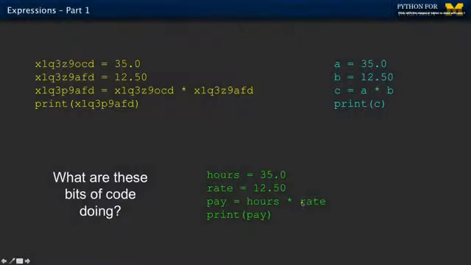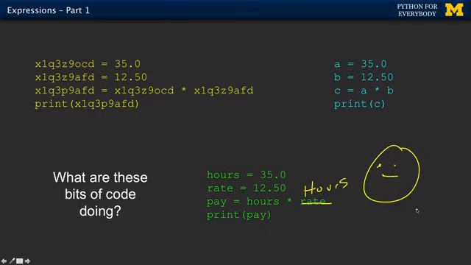So what if, for example, I rewrote this code and I said hours times hours? Wouldn't Python say, hey, that doesn't make sense. Why would you multiply hours times hours in a payroll calculation? And the answer is Python will happily do it because it's not looking at those words. But a human being who's trying to understand your code, or trying to help you debug your code, will be very thankful that you chose good names. Now I can look at your code, and if I see you say pay equals hours times hours, I'd ask, why did you multiply hours times hours? Didn't you really mean to multiply hours times rate? So mnemonic variables are only for humans.